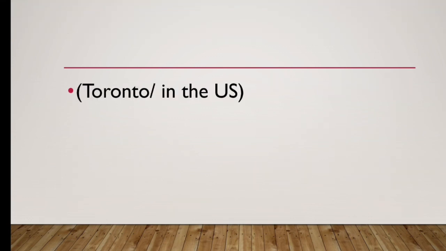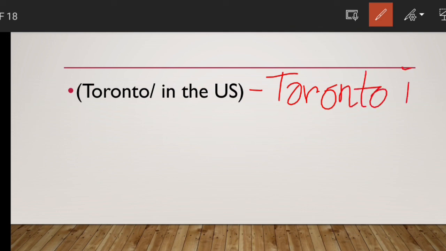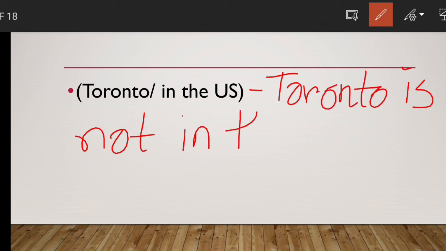Okay, Toronto in the US. Is it Toronto in the US? Okay, write in full sentence. How can you write down here? Actually, Toronto is in Canada, right? So we will write down here Toronto is not in the US. Toronto is not in the US. Let's see the next one.